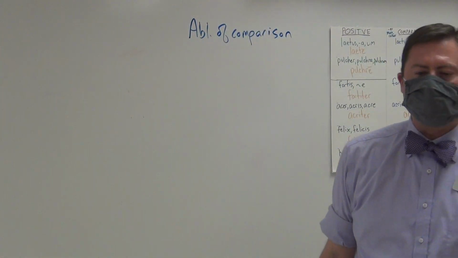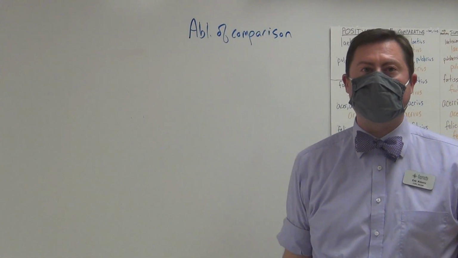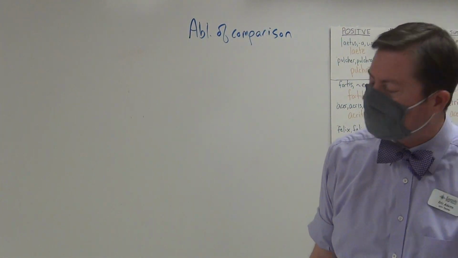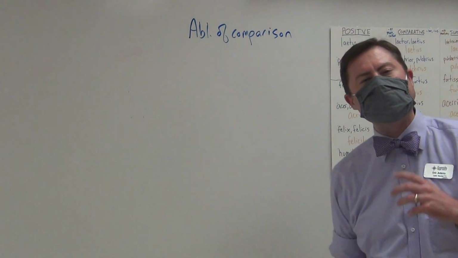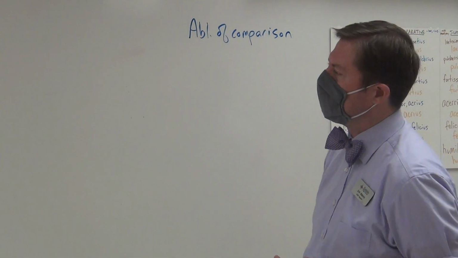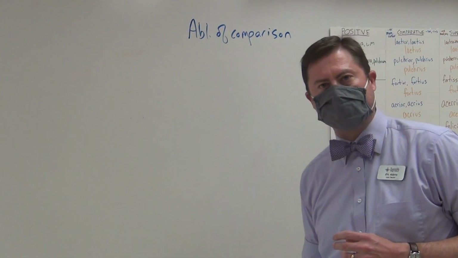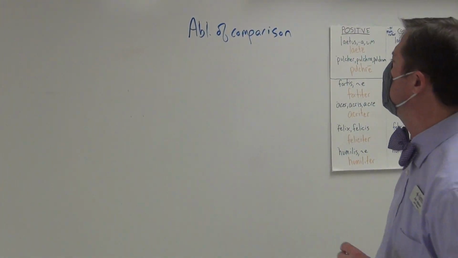We've learned before that you have the translation for an ablative by, with, because of, from, in, on, at. We now add a new translation, and that translation is than. So instead of a quam, you can have an ablative that shows the comparison, and we're going to see examples of this in just a moment.